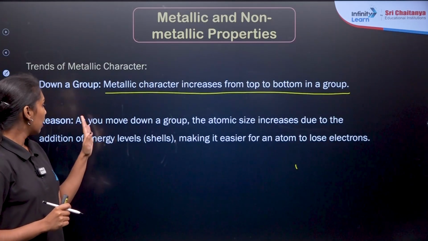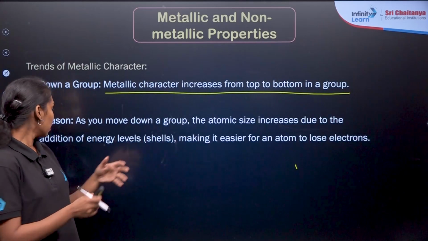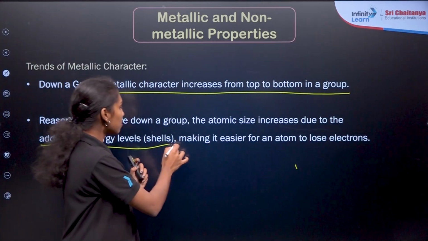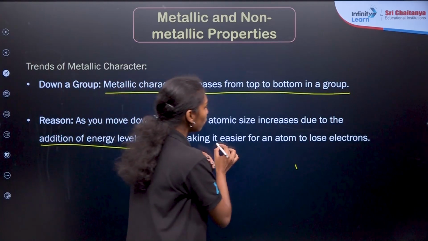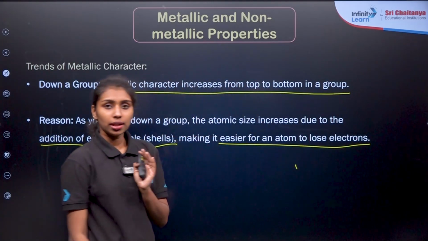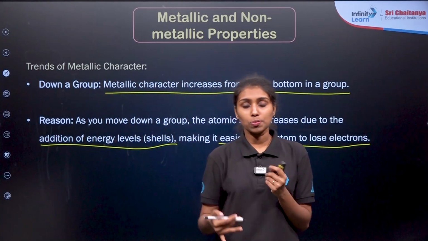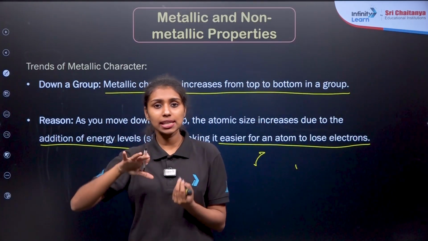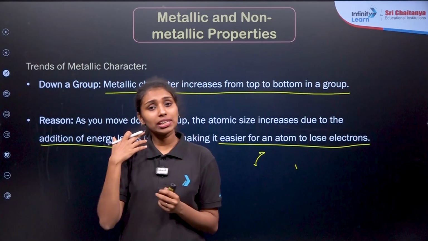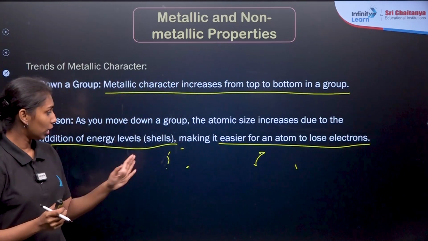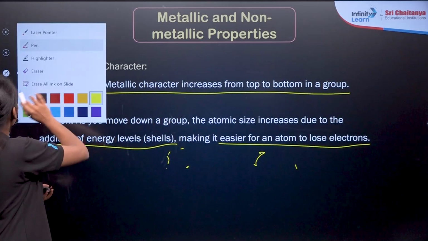Yes, it is given, right? As we move down a group, the atomic size increases due to the addition of energy levels, which we saw in the first slide when discussing the atomic radii. So it is easier for an atom to lose electrons. As the size increases, the attraction of the last electron towards the nucleus is very less, so it can easily remove the electrons. That is why the metallic character increases down the group.